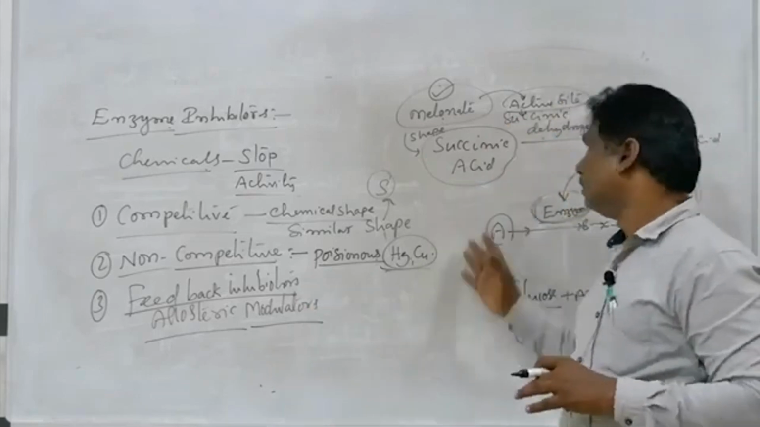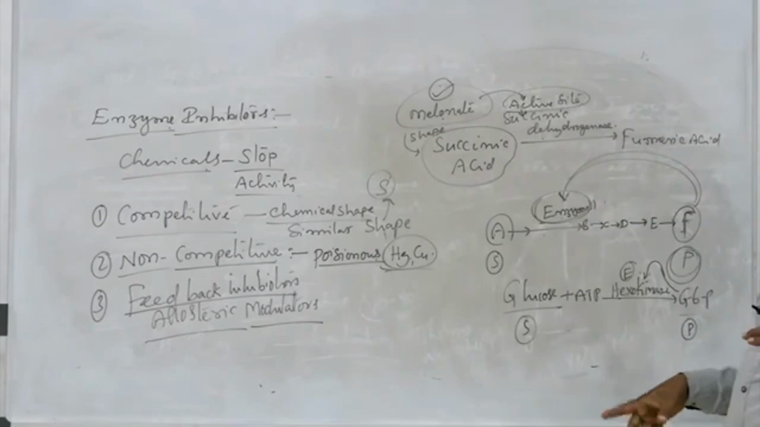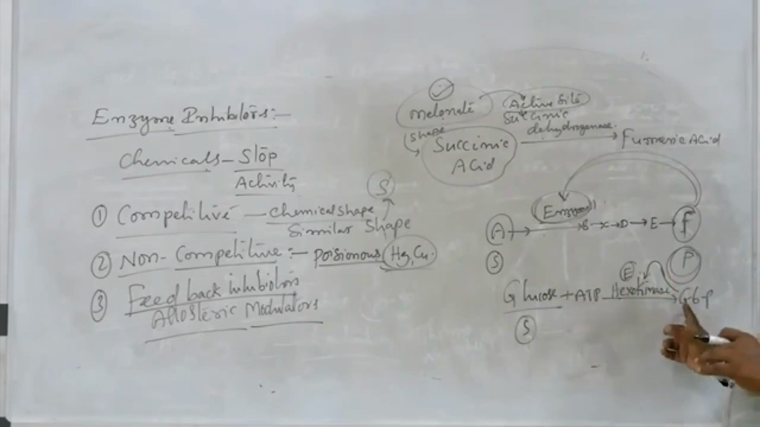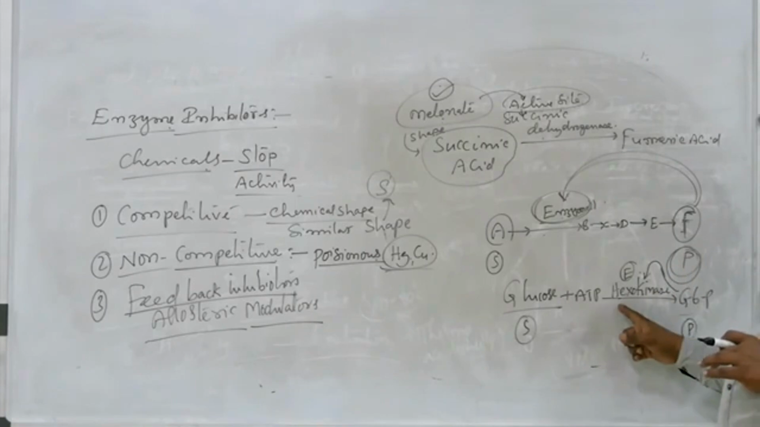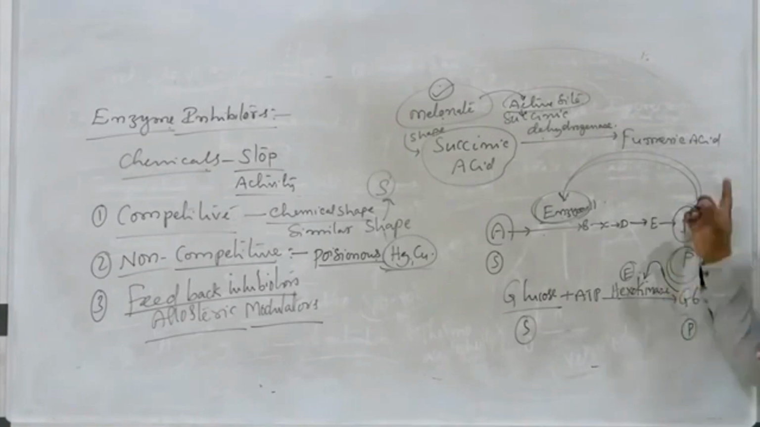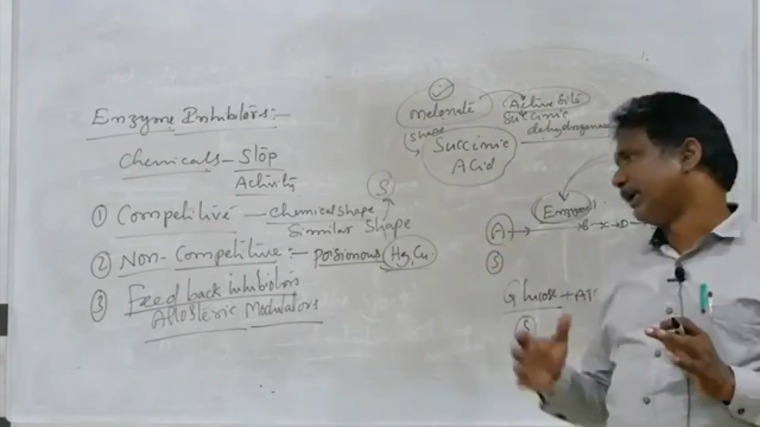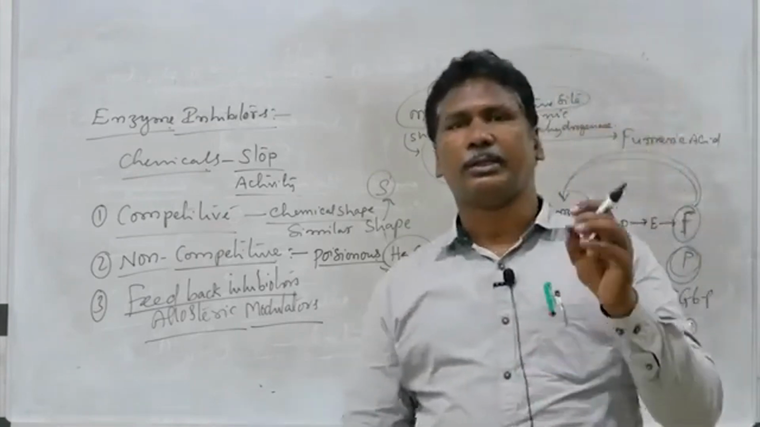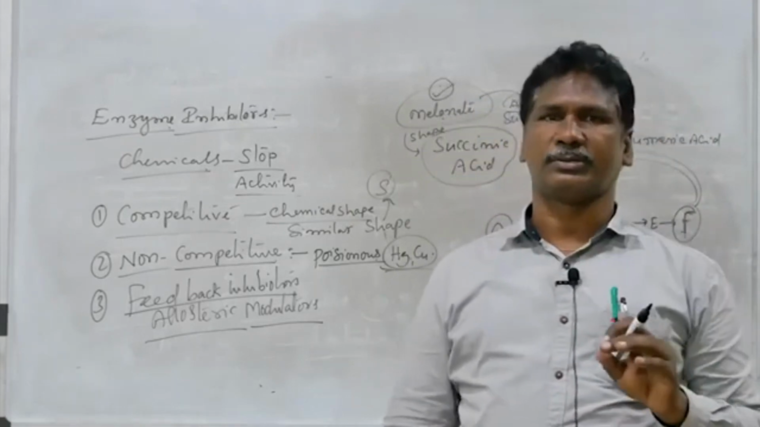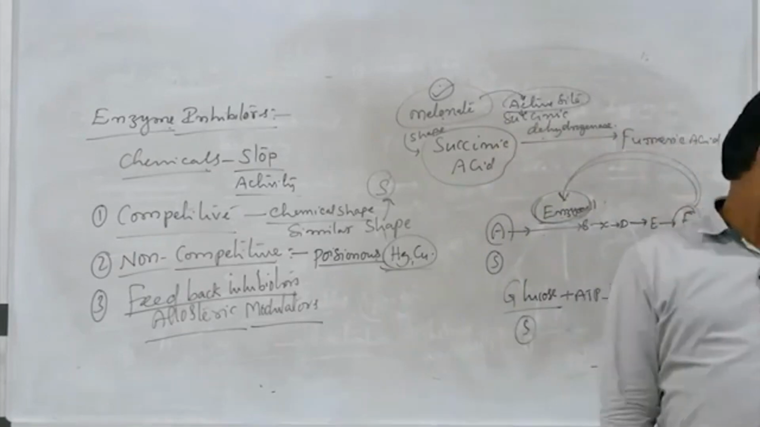Okay, are you clear? Example of feedback: first step in glycolysis in respiration, glucose combined with ATP to form glucose 6-phosphate in the presence of enzyme hexokinase. In this one the product is glucose 6-phosphate. The accumulation of more glucose 6-phosphate can inhibit the activity of enzyme hexokinase. These feedback inhibitors also occupy other than the active site. Those are called feedback inhibitors.